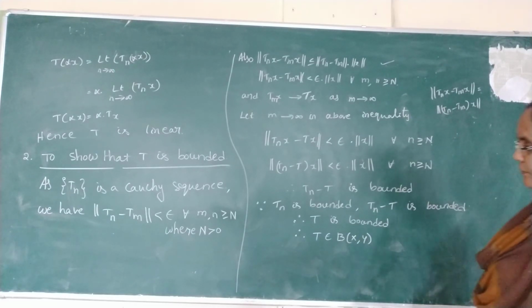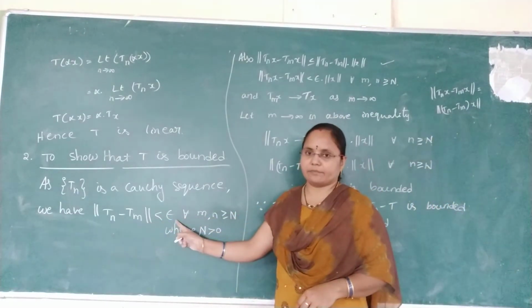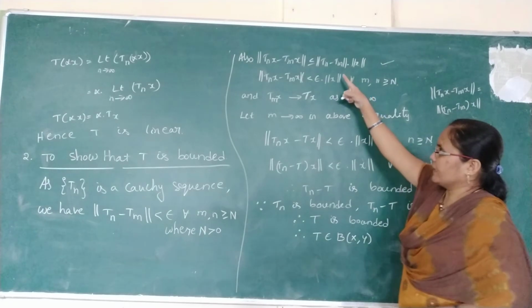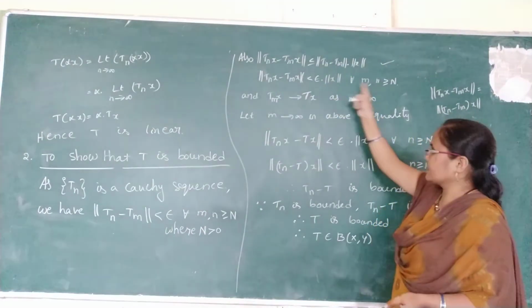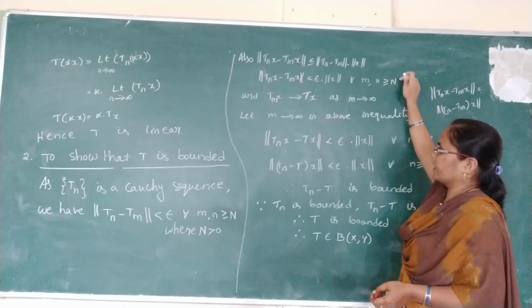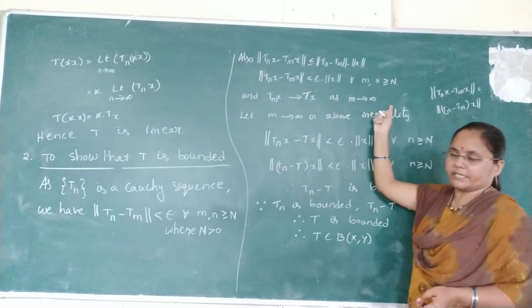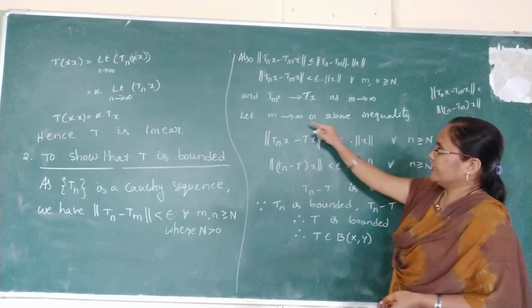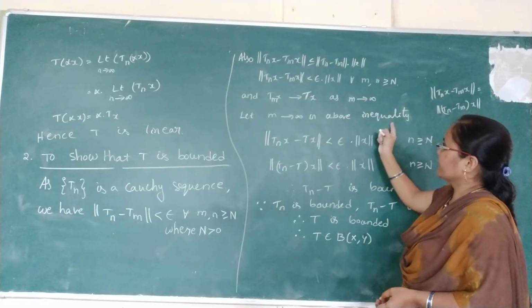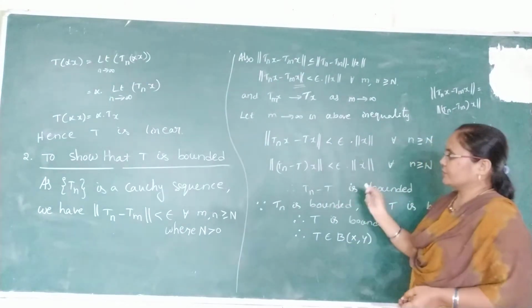Now from the above line, norm Tn minus Tm is less than epsilon. So substitute that value here, which is less than epsilon into norm x for all m, n greater than or equal to N. And as m tends to infinity, Tmx tends to Tx. Now let m tend to infinity in the above inequality, meaning we are substituting the value.